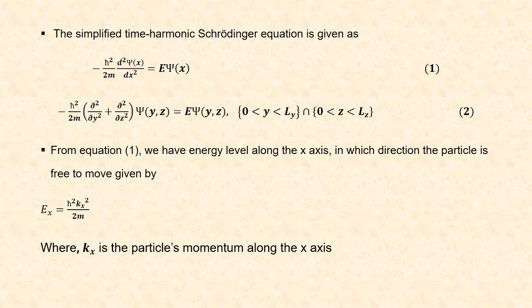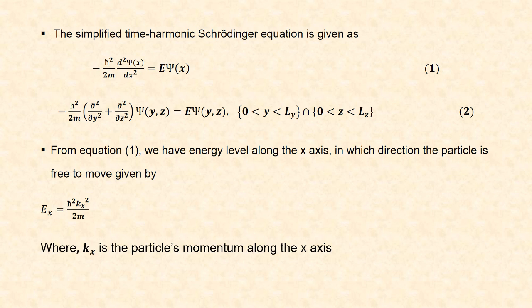Now, the simplified time harmonic Schrödinger equation is given by minus h bar square divided by 2m into d square psi of x by dx square is equal to E into psi of x. This is the equation where the electrons and holes can move freely. For this equation, the energy level along the x-axis in which the particle is free to move is given by Ex is equal to h bar square into kx square divided by 2m. Here, kx is the particle movement along the x-axis.